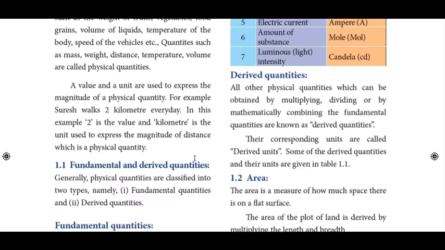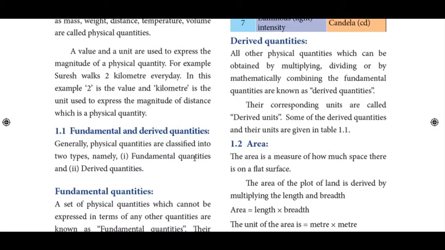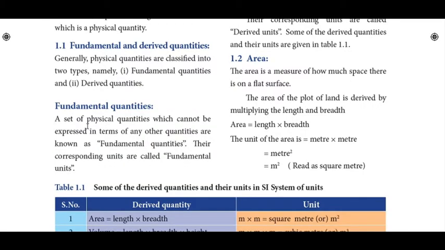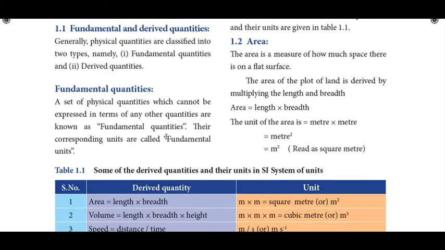Next, we are going to see what fundamental and derived quantities are. There are two types of quantities. One is fundamental quantity and another one is derived quantity. What is a fundamental quantity? A set of physical quantities which cannot be expressed in terms of any other quantities are known as fundamental quantities. This is very important. They cannot be expressed in terms of other quantities, and the corresponding units are called fundamental units.